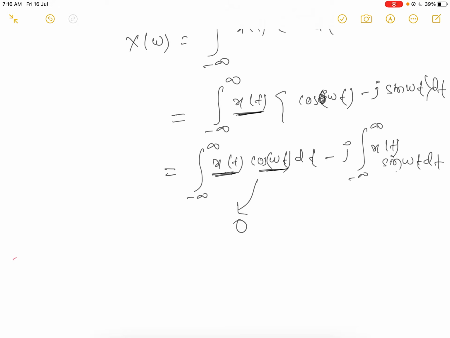And here is the j, so you will get an imaginary function, and when you integrate this one, it becomes the odd type. Then it becomes imaginary and odd.